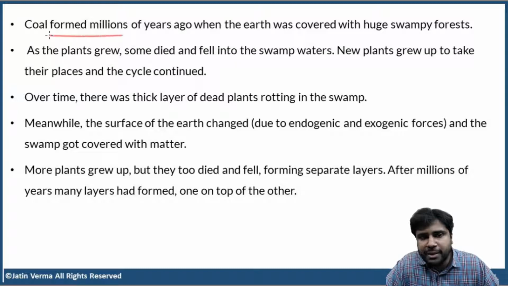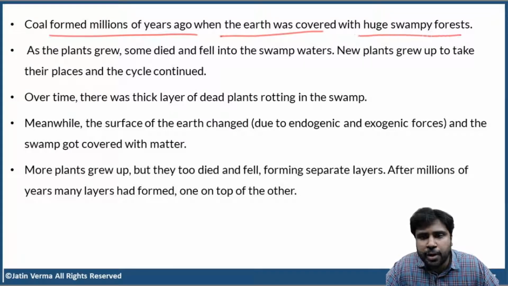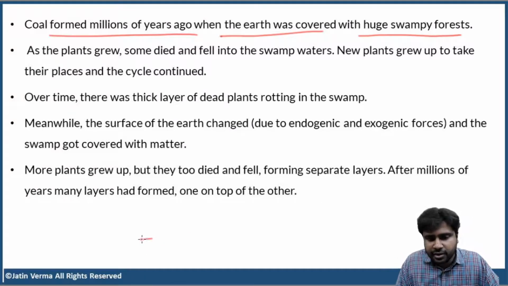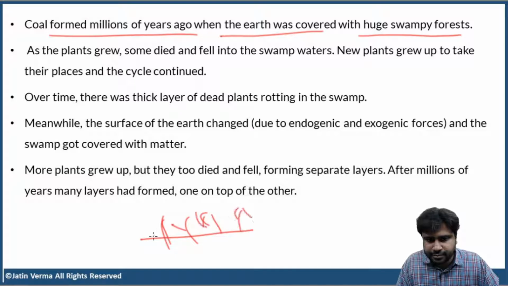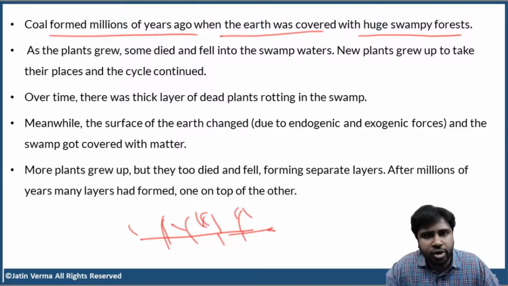Coal formed millions of years ago when the earth was covered with huge swampy forests. Most of the earth was covered with large wetlands, swampy forests. Now, just imagine a swampy forest. This is the layer of water.